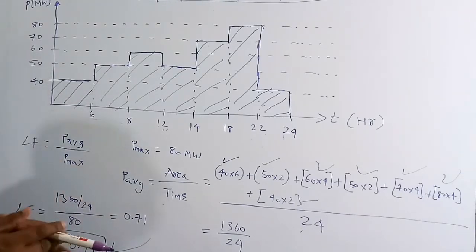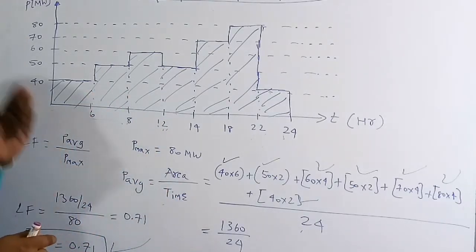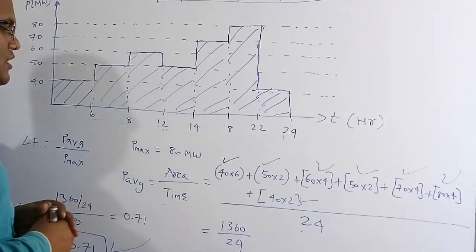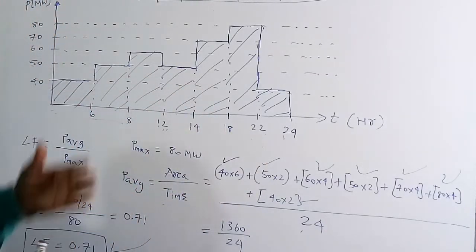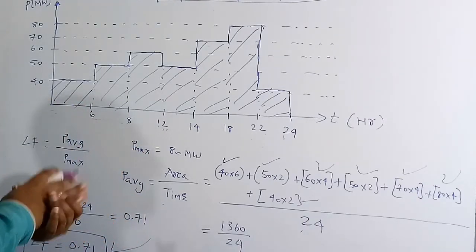The only thing you have to remember is that the load factor is the ratio of the average power by the maximum power. Average power is the area covered by this graph divided by the total time duration. Then we get the average power. And the maximum power is the maximum demand on the power station with respect to load.